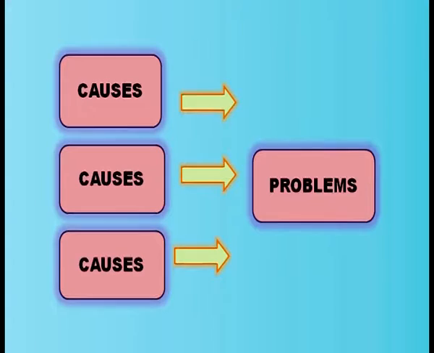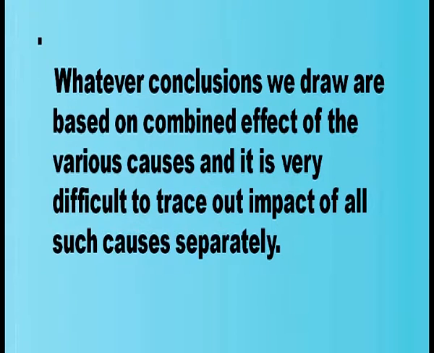So that means in statistics, we deal with certain problems which are largely affected by multiplicity of causes. There are so many causes which we deal with in statistics. Whatever conclusions we draw are based on the combined effect of the various causes, and it is very difficult to trace out the impact of all such causes separately.